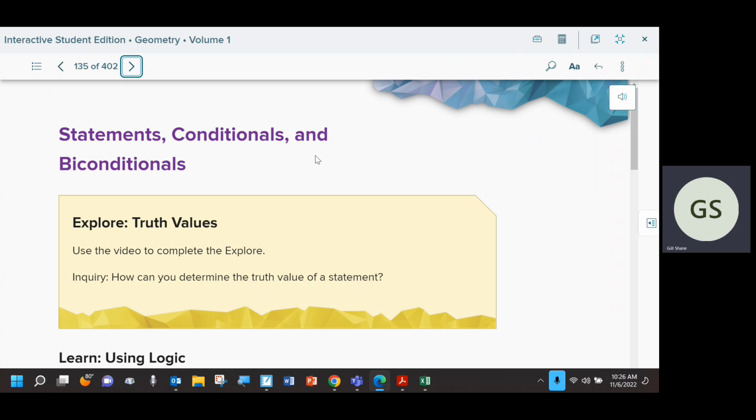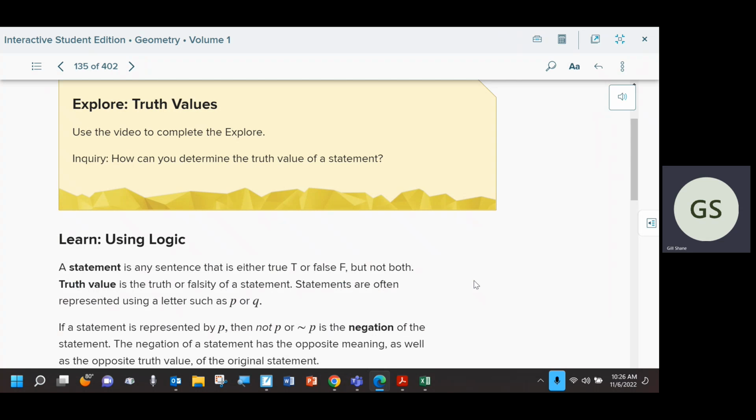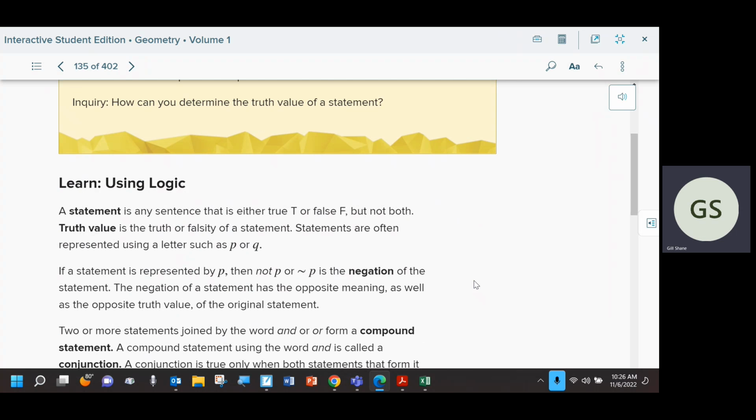All right, so we did statements and conditionals. We actually did not get to biconditionals. We might come back to that, but I don't know if we will or not. So we said a statement is something that is either true or false. The truth value of that statement is whether or not it's true or false. So if you say, I want the truth value of a statement, you would tell me it's true or false. P and Q are typically what's going to be used.